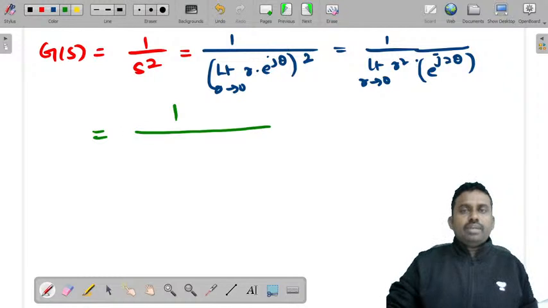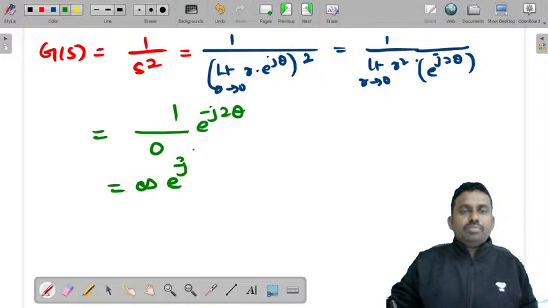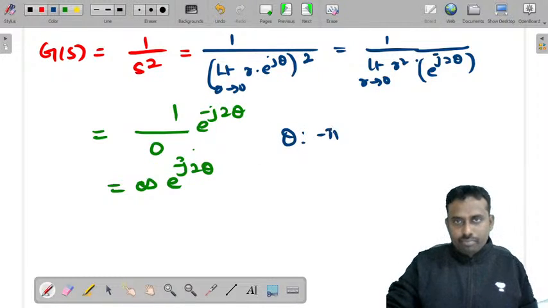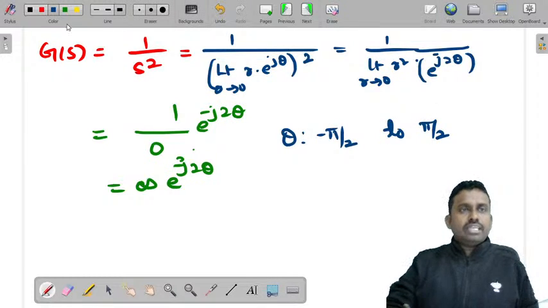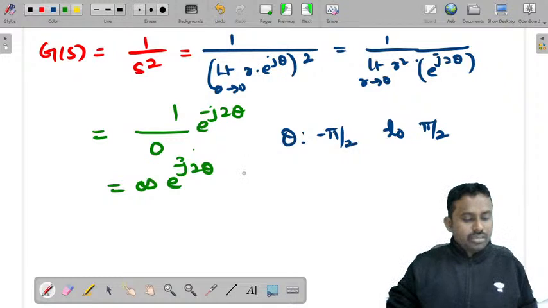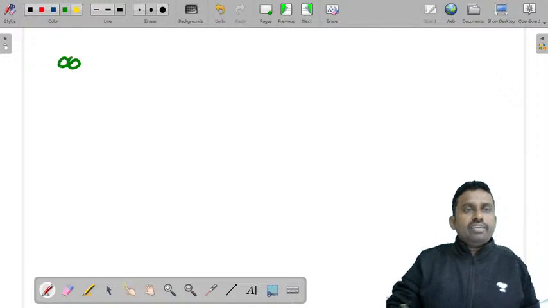Now I'll just take this term to the numerator: that is e power minus j 2 theta. Can I write it as infinity e power minus j 2 theta? But theta varies from minus pi by 2 to plus pi by 2. If you have any doubts, you can ask me. Sanjana, Varsha, Meghna. No, this is infinity e power minus j 2 theta.